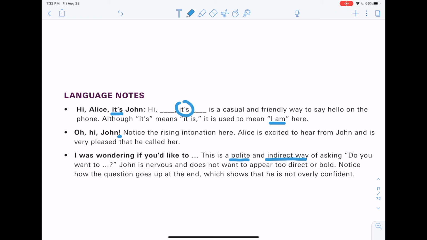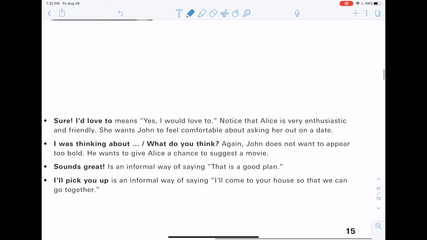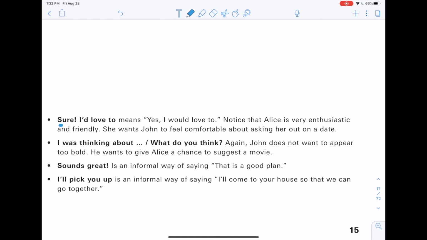It's more polite. Okay, that's why he says, "I was wondering if you like to." And then she says, "Sure, I love to," which also means, "Yes, I would love to." And next, "I was thinking about," or you can say, "What do you think?"